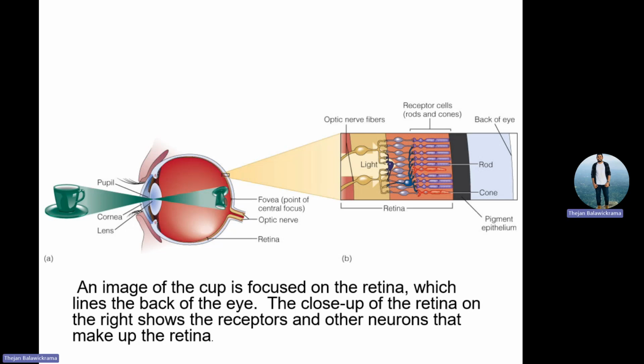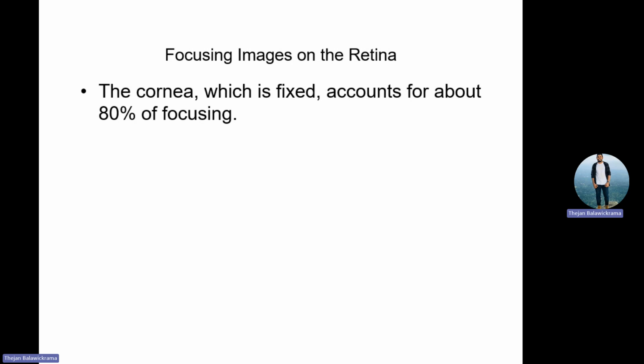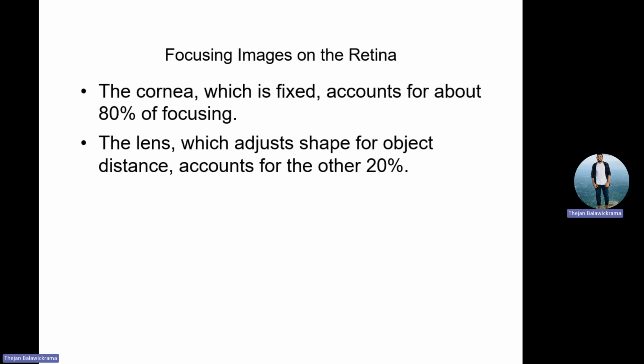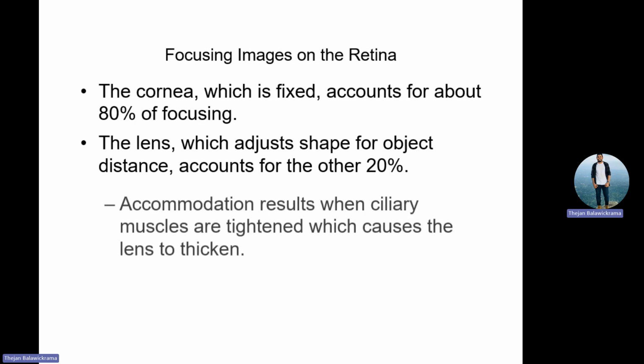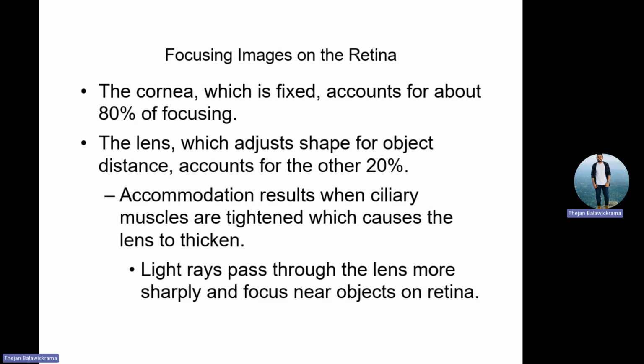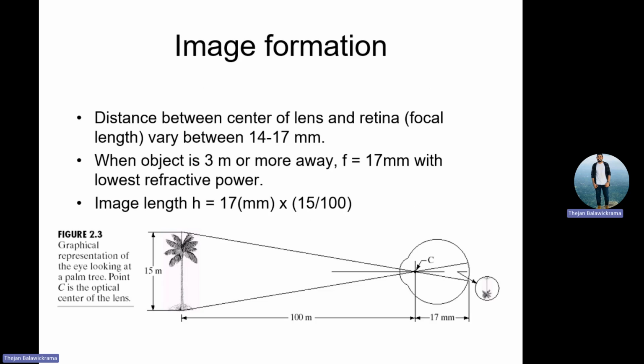So now what happens? The image that is falling, and the process that is happening, that is what we are going to learn here. Focusing the image on the retina, 80% of the job is the cornea's job. The lens just adjusts, about 20% is accountable, and accommodation is there for auto-focusing purposes. Light rays that pass through the lens are more sharply focused on the retina. And finally, we are going to do some calculations like this.